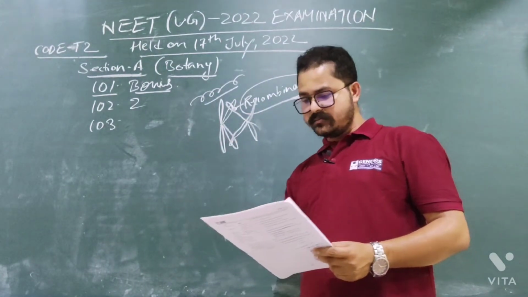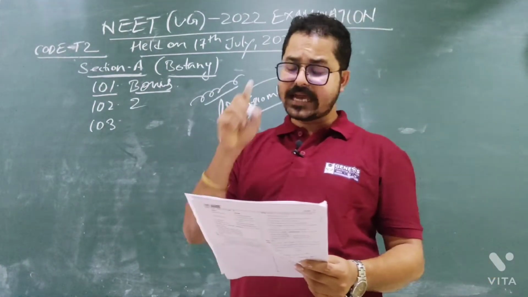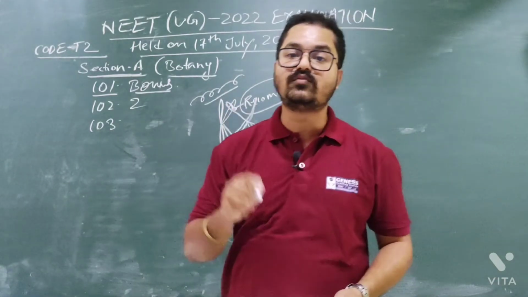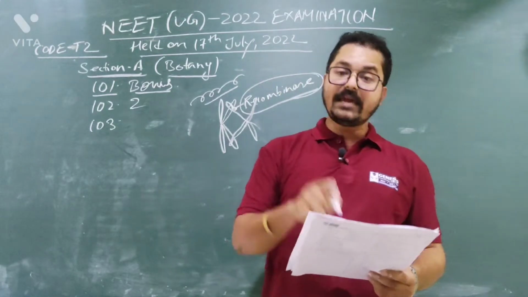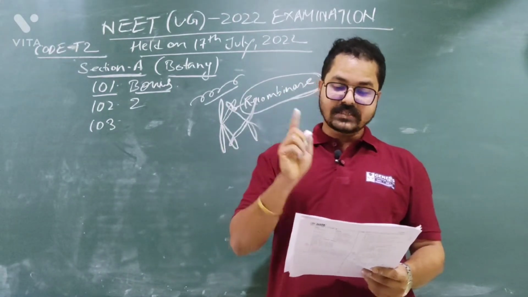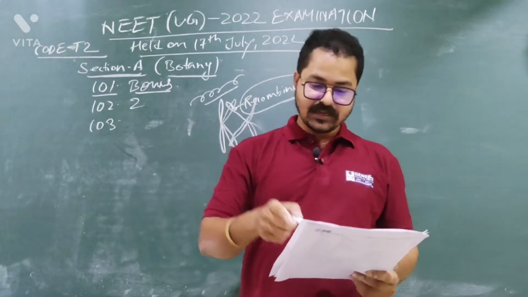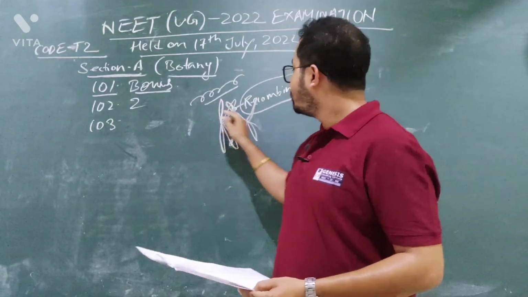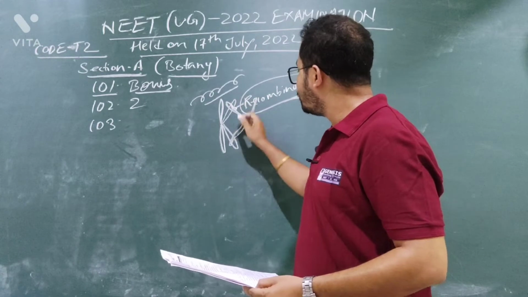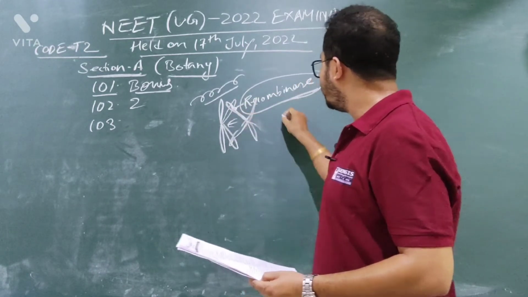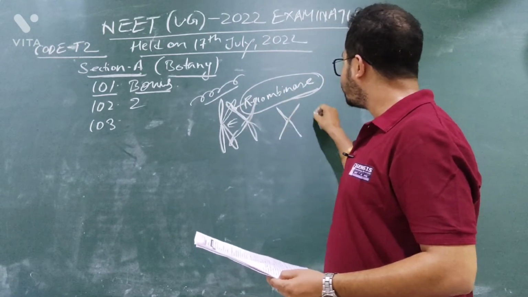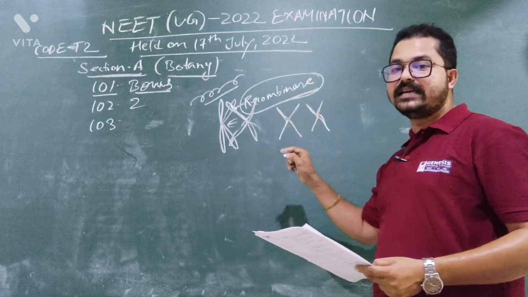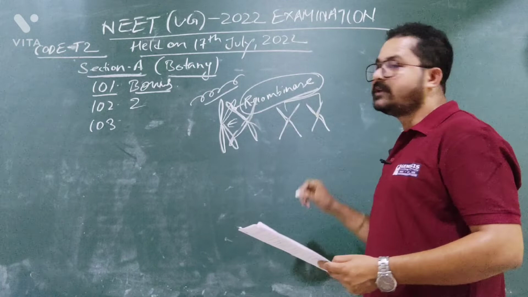So, the question says the appearance of recombination nodules on homologous chromosome during meiosis characterizes what? Option 1, isolated chromosome. Option 2, site at which crossing over occurs. Option 3, terminalization. You know what is terminalization? When the chromatids of the chromosome detach and they form a shape like this. They will detach from the crossing over site. So this process is called terminalization.